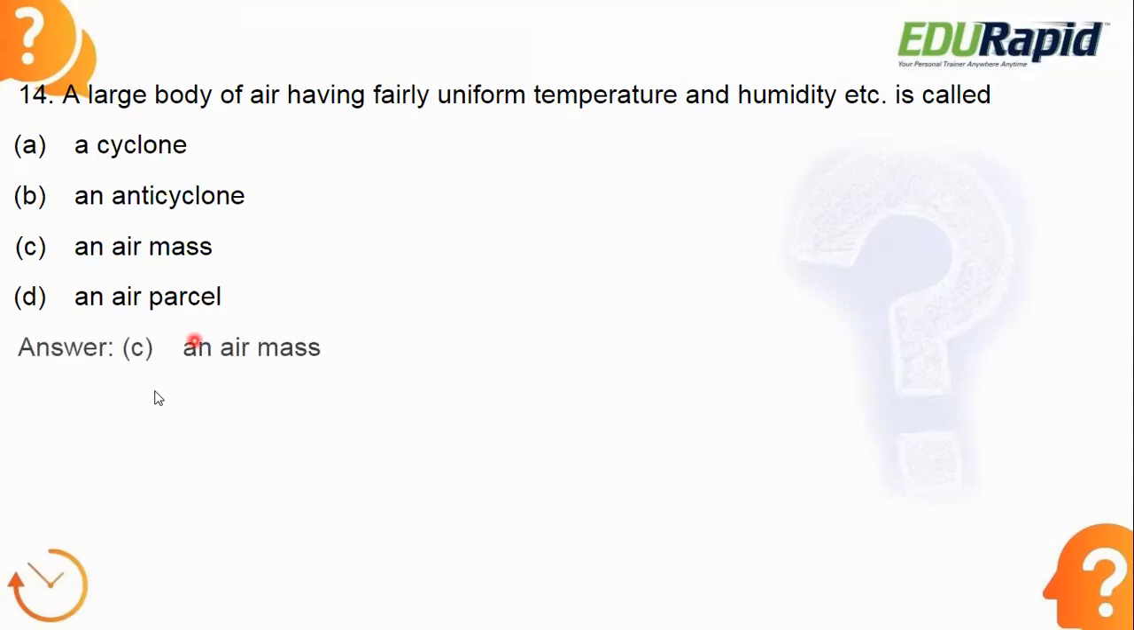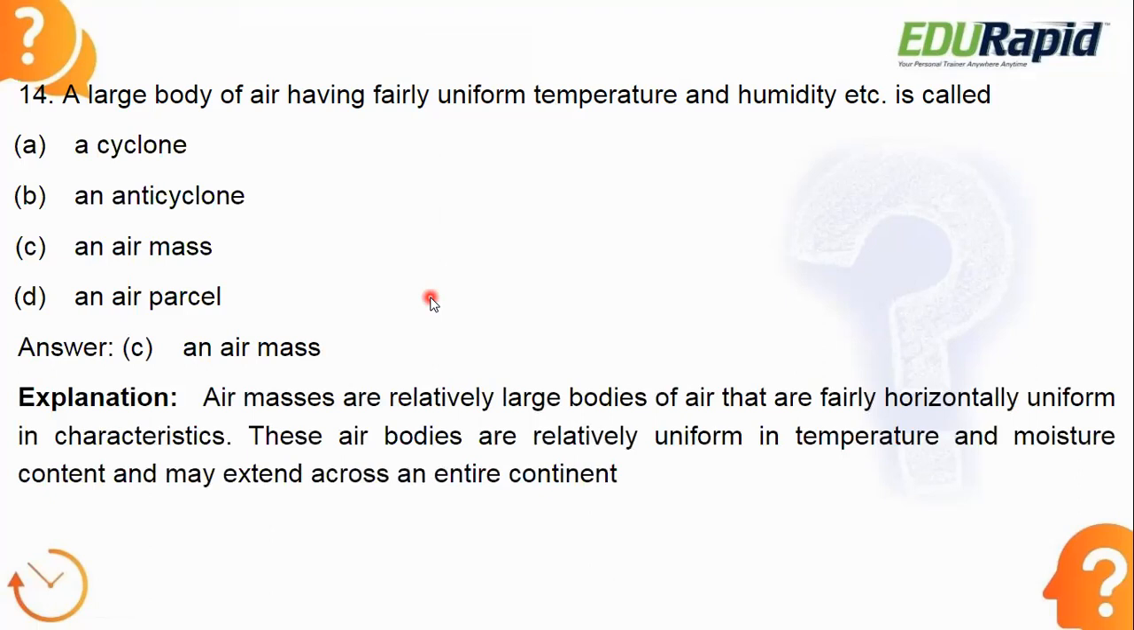Let's see the answer. Answer is option C, an air mass. Air masses are relatively large bodies of air that are fairly horizontally uniform in characteristics. These air bodies are relatively uniform in temperature and moisture content, and they may extend across the entire continent. That's why an air mass has fairly uniform temperature and humidity and many more factors. So here the option is C, air mass.